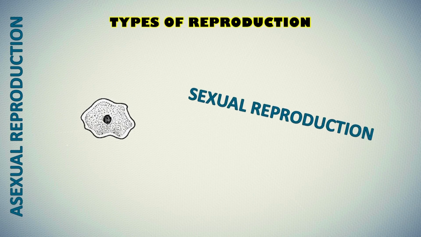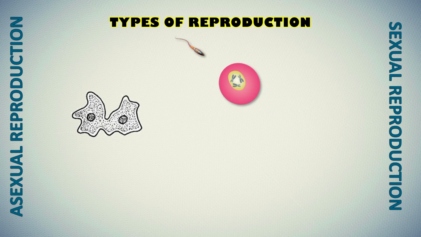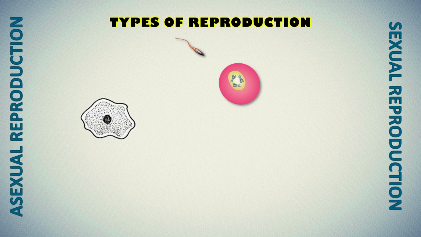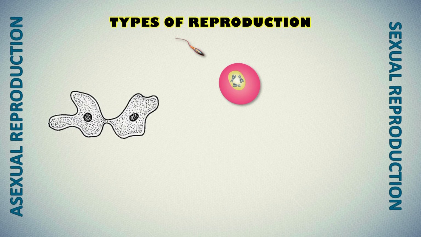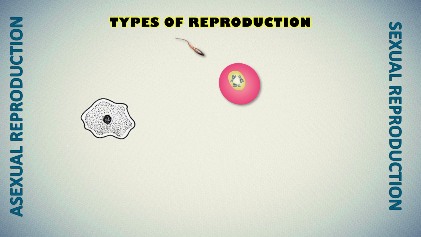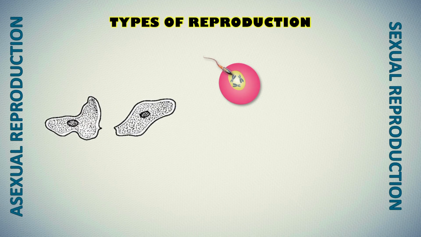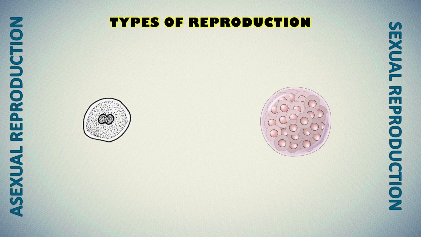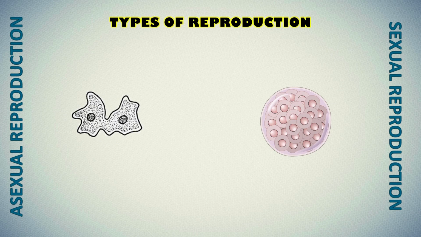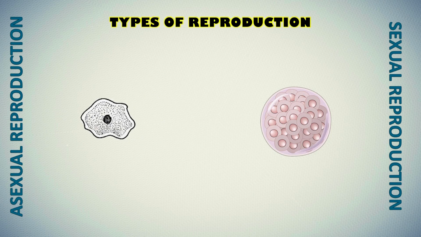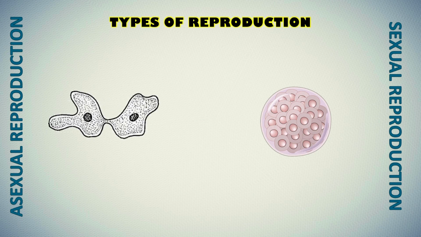There are two main types of reproduction in living organisms: asexual reproduction and sexual reproduction. In asexual reproduction, only one parent is involved, and the offspring produced are identical to that parent. Examples include microorganisms like amoeba, where the body simply divides to form new individuals. On the other side, sexual reproduction requires two parents, one male and one female, to produce offspring. In this lesson, we will first learn about asexual reproduction and understand how living organisms can reproduce even with just one parent.